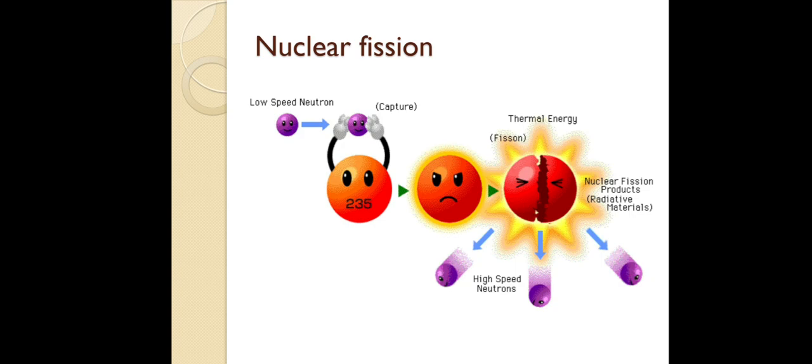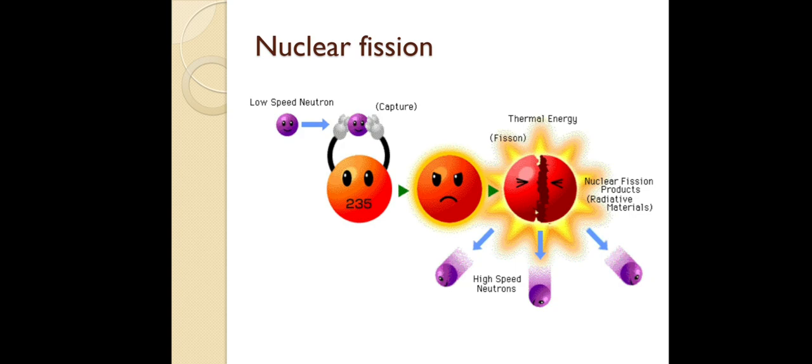Due to the unstable condition, it will start splitting into two elements. What are the two elements we will get? Barium and krypton. During the reaction, it will liberate a large amount of heat energy, and at the same time release three free neutrons. When these three free neutrons collide with other uranium-235, they will start reacting with it. This is called the chain reaction.